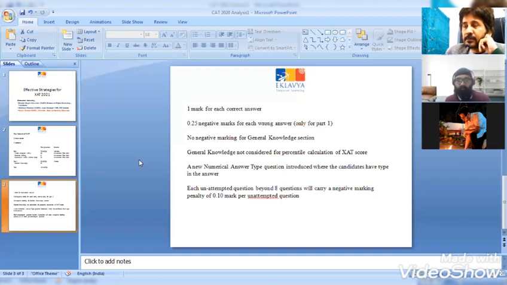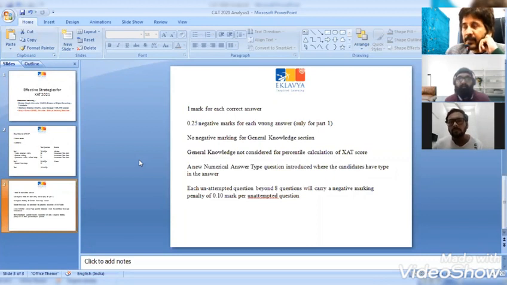Now, if I go by the type of student, I'll take the second kind of student first. If you're someone who's not as comfortable with the quantitative section, the best thing to do, and this is a personal opinion, would be to pick up the verbal section first, get done with that, go into the quantitative section, but keep slightly less time than you would have usually. The reason I say this is, if the section does not go extremely well for whatever reason, you might get demotivated and your state of mind might not be in a place where you'd be able to do justice to the decision-making section.